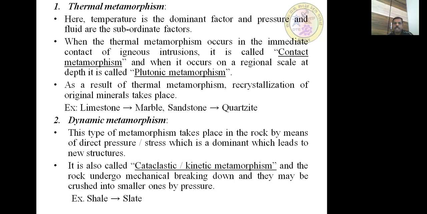Coming to the second one, dynamic metamorphism. In this type, metamorphism takes place in the rock by means of direct pressure or stress, which is the dominant factor and leads to new structure. It is also called cataclastic or kinetic metamorphism. The rocks undergo mechanical breaking down, and they may be crushed into smaller pieces by pressure. For example, shale, when subjected to dynamic metamorphism, converts into slate.